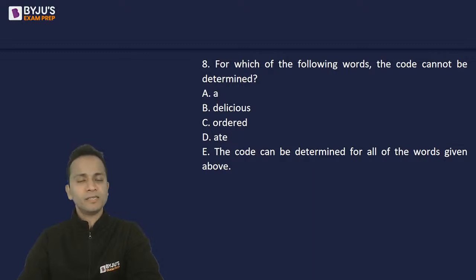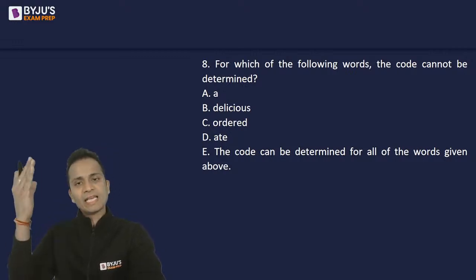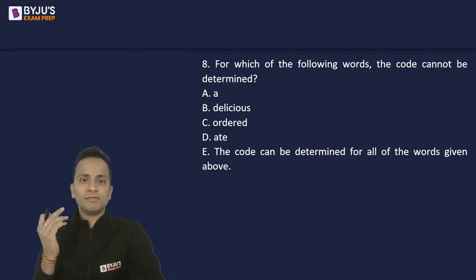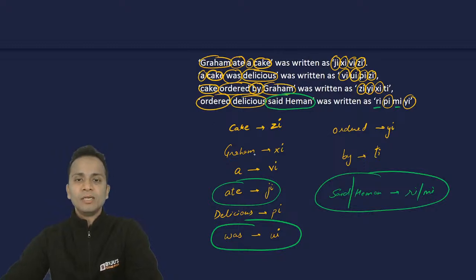Option A is a, B is delicious, then ordered, and then ate. As we know, we could not determine the code for only said and human. Only two words, said and human. I can determine the code for all the above. So A, delicious, ordered, and ate.